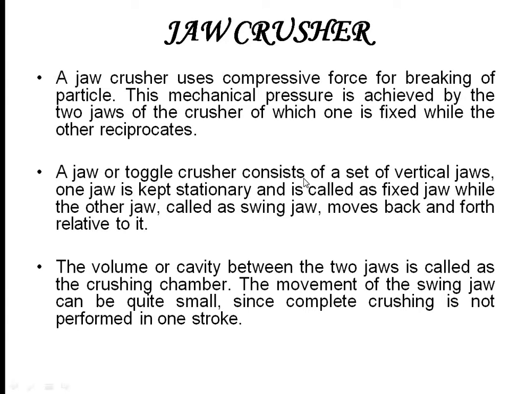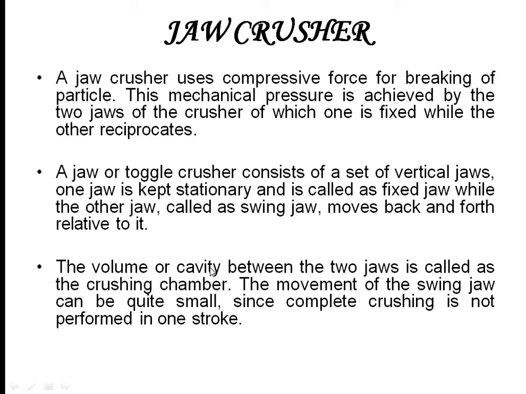So this crusher, which is having two vertical jaws, one is going to be kept stationary. This stationary jaw is called as the fixed jaw, and the other moving jaw, which moves back and forth, is called as the swing jaw.